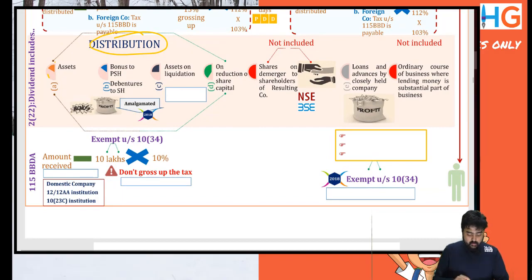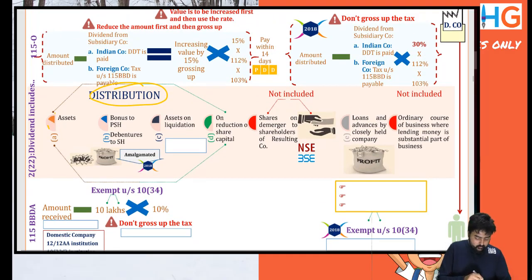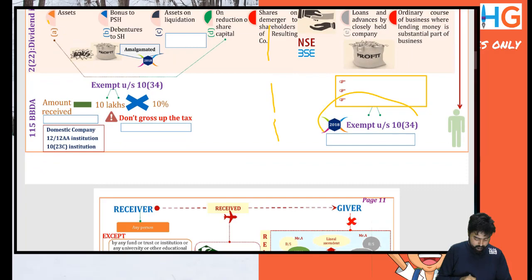Now, treatment. We will classify the treatment of 22(2)(a) to (d) and 22(2)(e). From 22(2)(a) to (d), there is a separate treatment for the company as well as for the shareholder. Same in case of 22(2)(e). Previously, dividend under section 22(2)(e) was not exempt, but currently it is exempt.